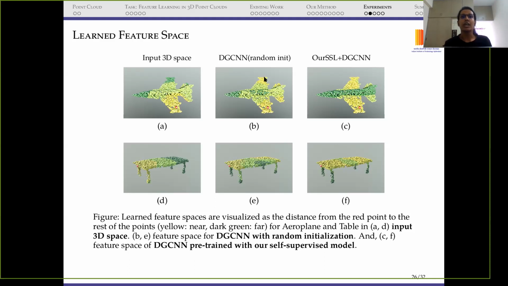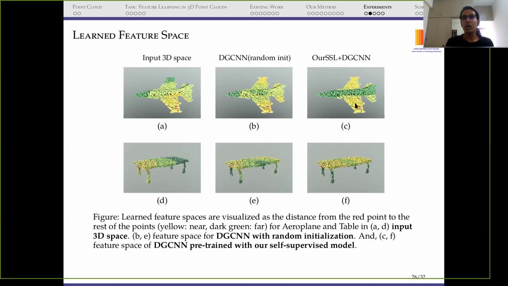Then we have the visualization from DGCNN with random initialization, and DGCNN pre-trained with our SSL method. It's the output of the final layer, and it's a similar kind of diagram where we have a red point. You can see in the third column, subfigure C, that we have a red point, and we compute the distance from this red point to every other point. Again, yellow represents near and dark green represents far.